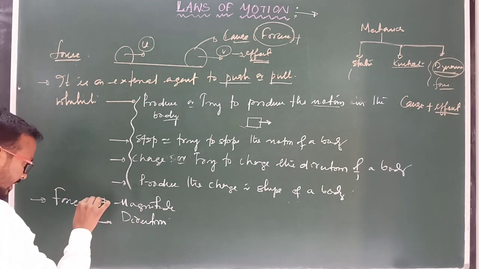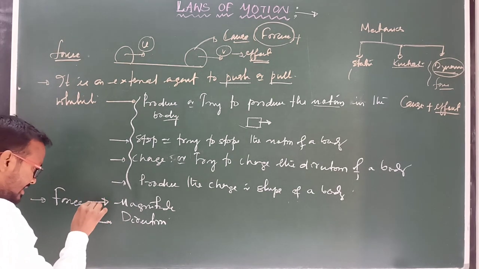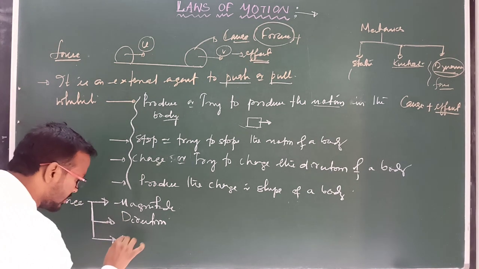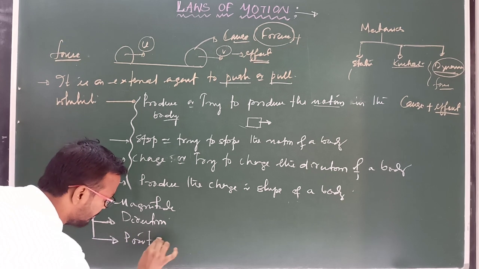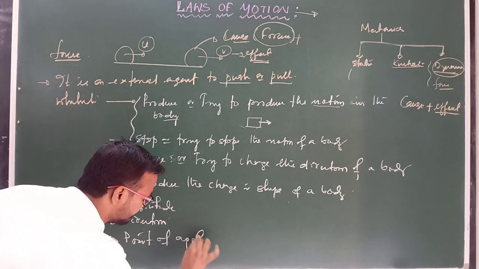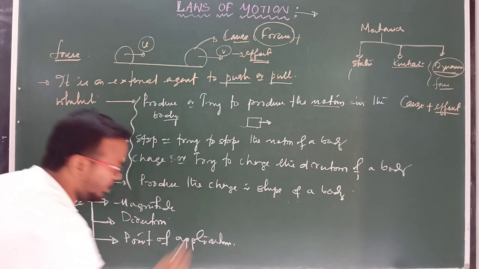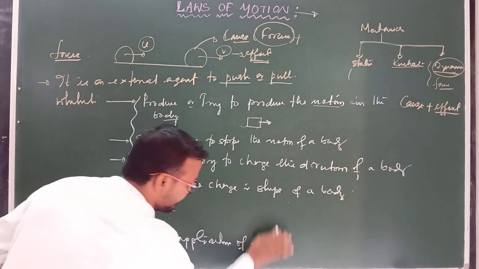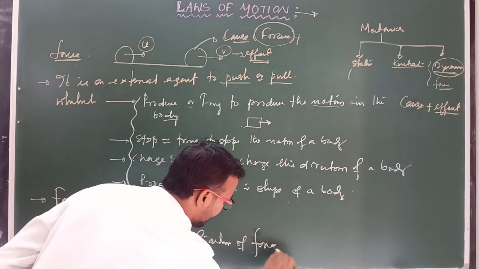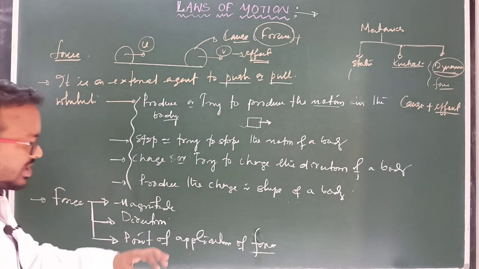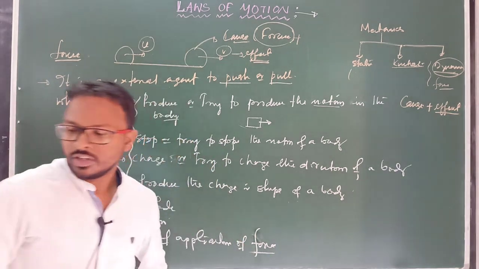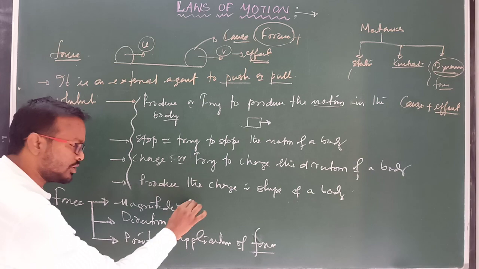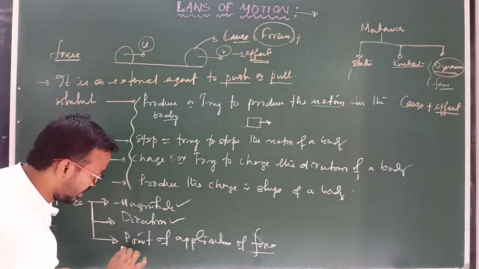And in the case of force, there is a third characteristic, known as the point of application of force. We will discuss this point of application clearly in the rotational motion chapter, so I am just telling you what it is now. You already know magnitude, direction, and third, point of application.